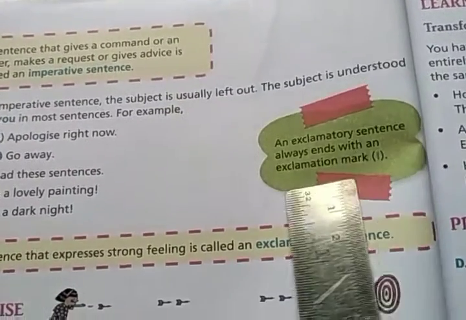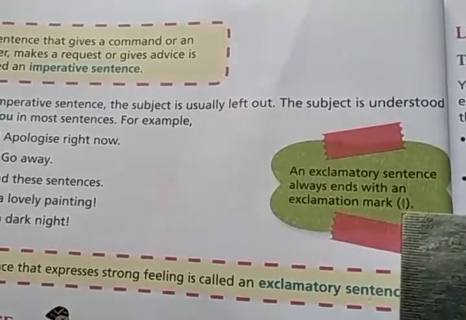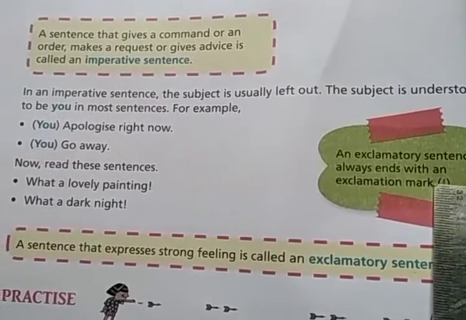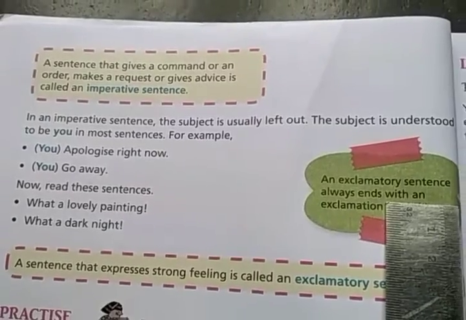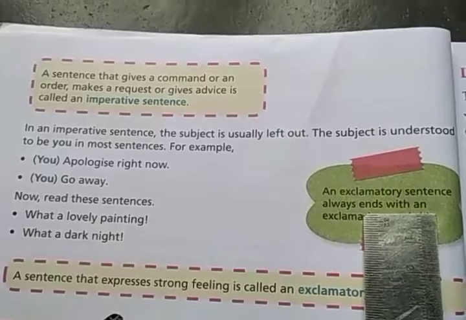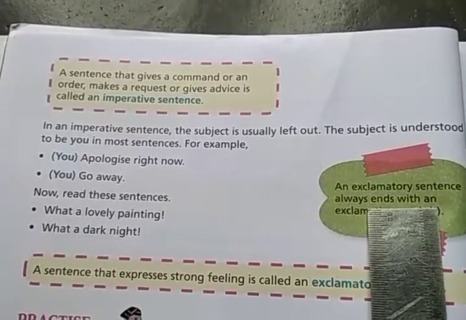An exclamatory sentence always ends with an exclamation mark. So this is an exclamation mark, you know that. So an exclamatory sentence ends with an exclamatory sign. Look, assertive sentences end with a full stop, right? And interrogative sentences end with a question mark. And imperative sentences end with a full stop.